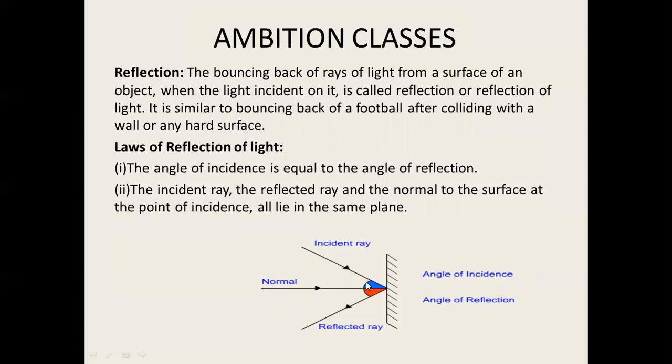Then this angle is known as the angle of incidence, that is the angle between the normal and the incident ray, and the angle between the reflected ray and the normal is known as the angle of reflection. So again I repeat, the angle between the incident ray and normal is the angle of incidence, and the angle between the reflected ray and normal is the angle of reflection. According to the laws of reflection, the angle of incidence is equal to the angle of reflection. If this is 30 degrees, this will be 30 degrees.